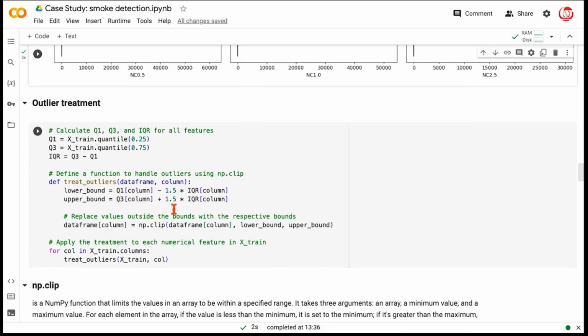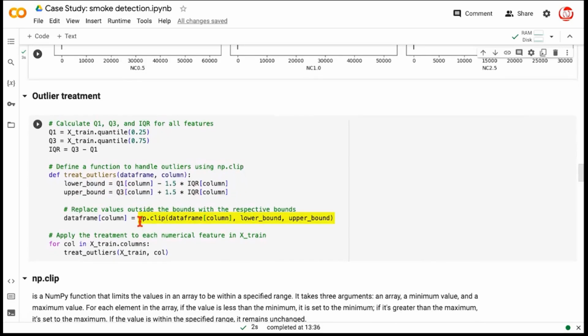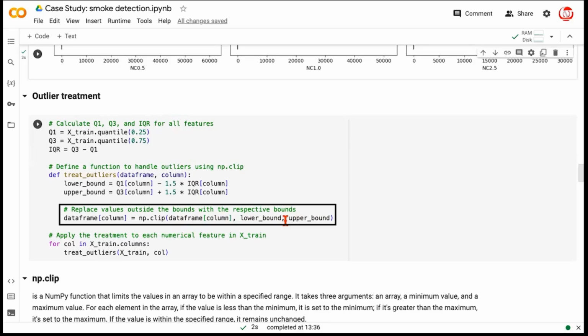Within this function, what we are doing is applying a method called np.clip, where we are giving the specific column, and then we are telling that if a given value is below the lower bound, we must bring it to the lower bound. And if the value is above the upper bound, we must bring it to the upper bound. So this is called winsorization. This will take care of the outlier treatment for all the features.